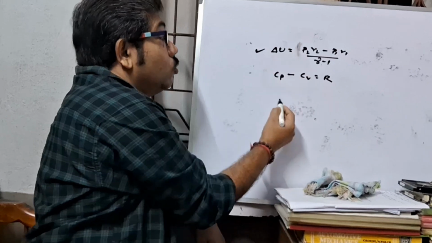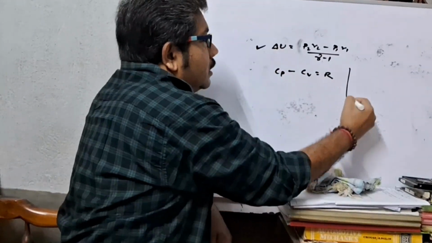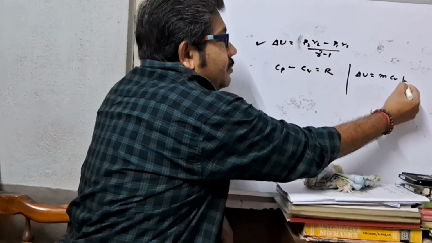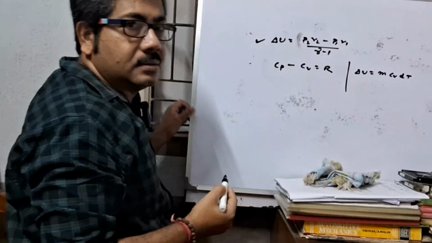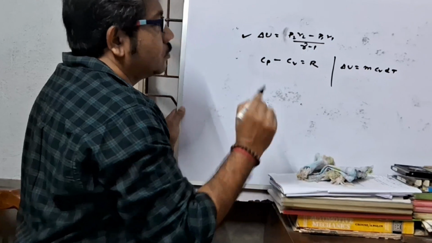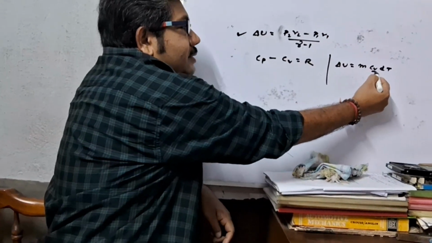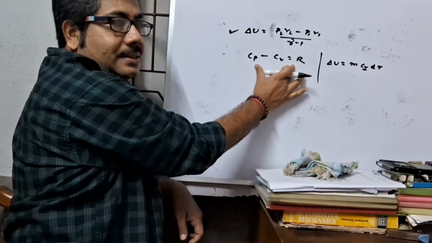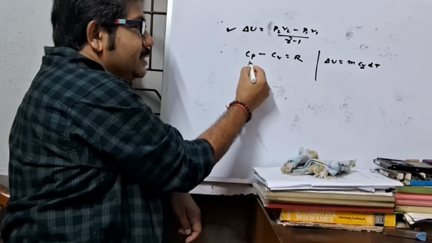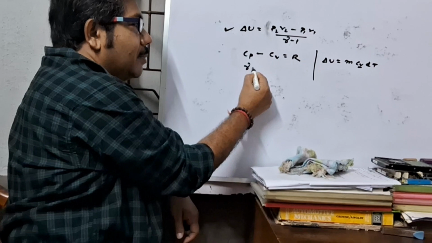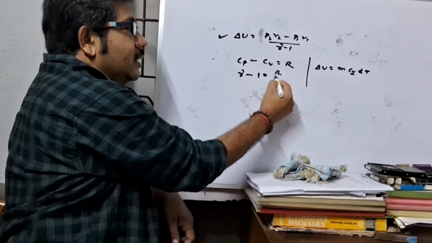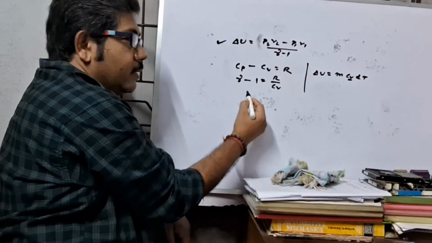Now, we know that change in internal energy equal to m Cv dT. So here, divide both sides by Cv. Cp by Cv is equal to gamma, Cv by Cv is equal to 1, and here R by Cv.